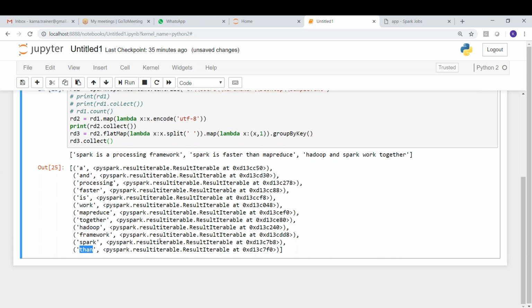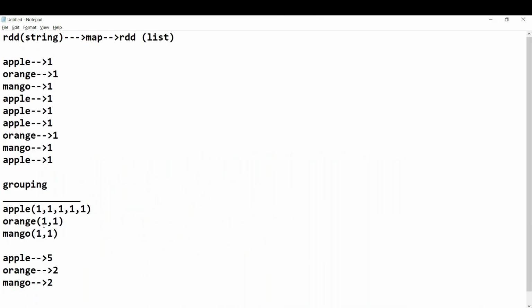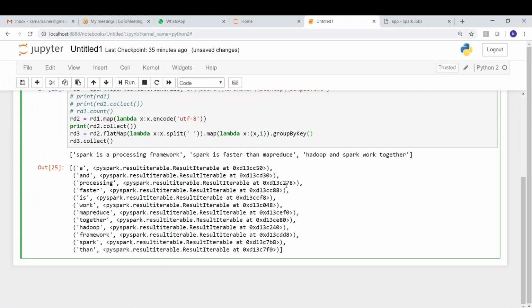Okay, but instead of going with group by, there is a ready-made function. So now, guys, after grouping, what is the next step? Counting. So we have to recursively count all the values here. See this now. Instead of group by, I'm going to write a function called reduceByKey of lambda x comma y colon x plus y.